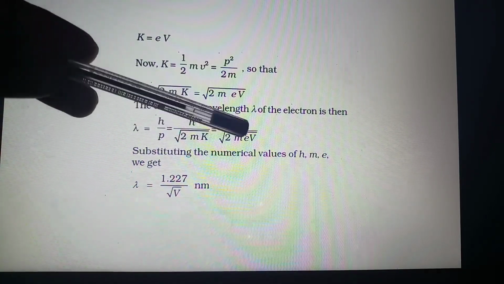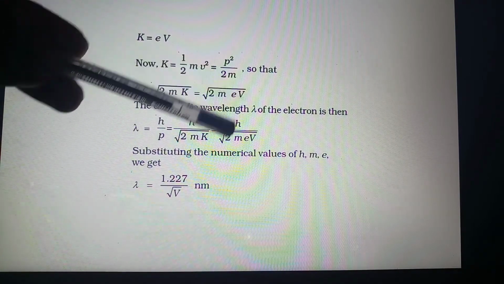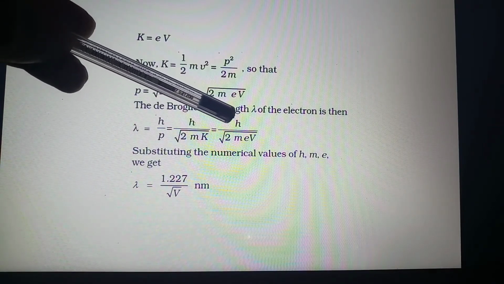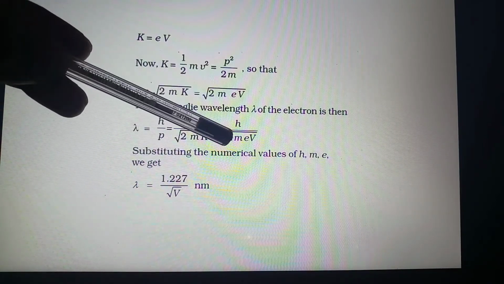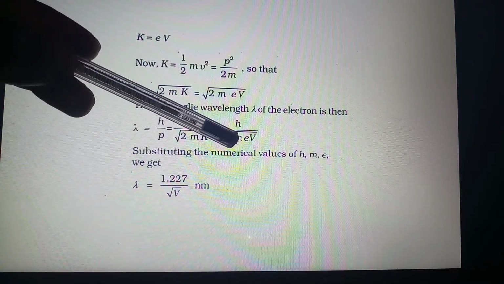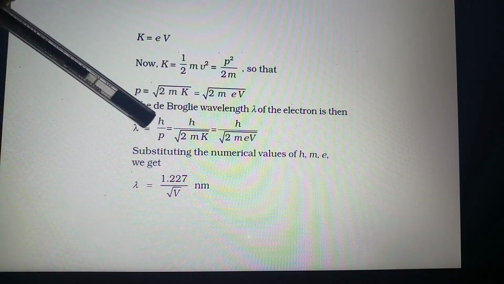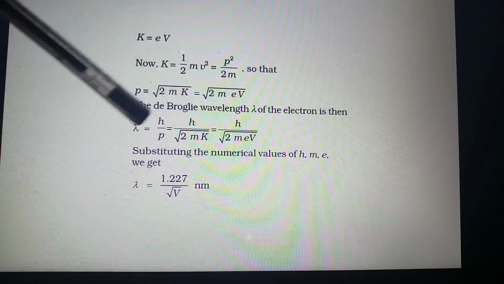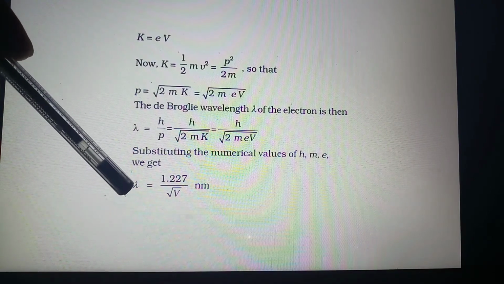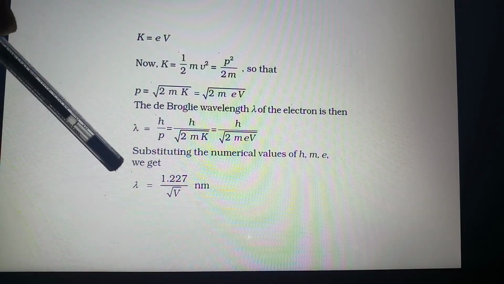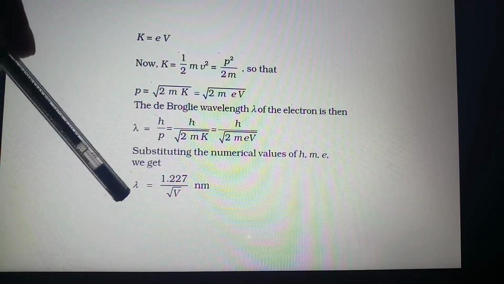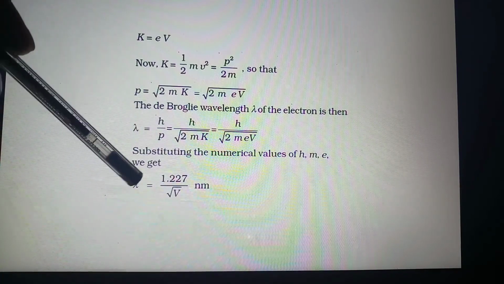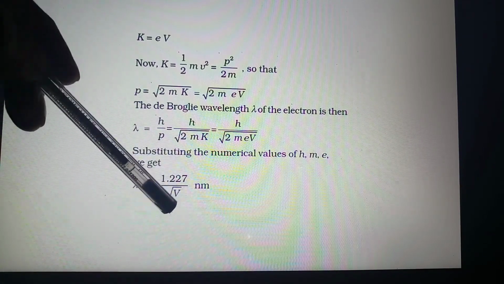Now you see here, the wavelength is given by lambda is equal to h by root of 2meV. Here h is Planck's constant, and we can substitute its value. The 2 is also a constant, m is the mass of the electron, which is also a constant, and e is the charge of the electron. All these values are constant other than V. If you put all these values, the wavelength of an electron accelerated by a potential of V becomes lambda is equal to 1.227 divided by root V nanometer. It's very important when you are doing calculations that you remember it is 1.227 by root V nanometer.